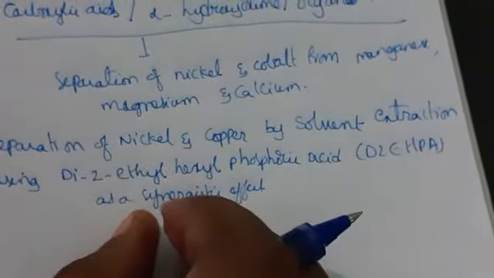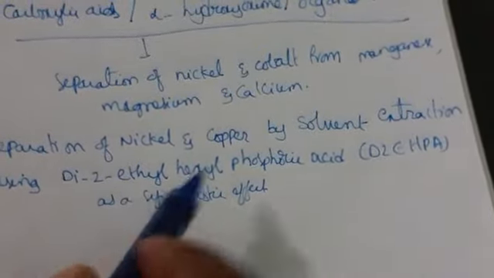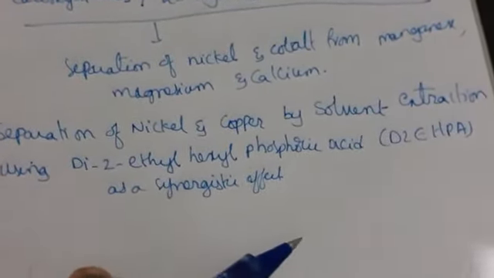So this is the mixture we are using as a synergistic effect.